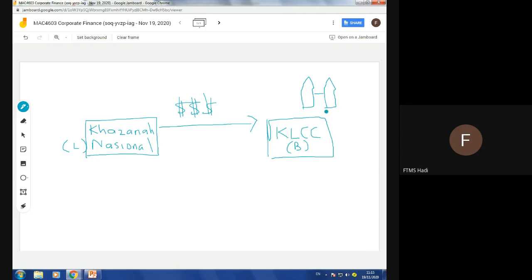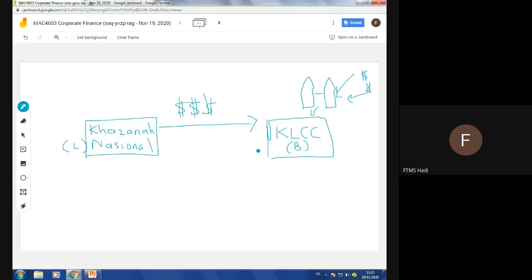Once they successfully constructed the Twin Towers, they operate for a few years and even until now, and they generate revenue coming from visitors. If you want to visit the Twin Towers, you have to pay some money, so they get revenue, and the revenue is transferred into the company.